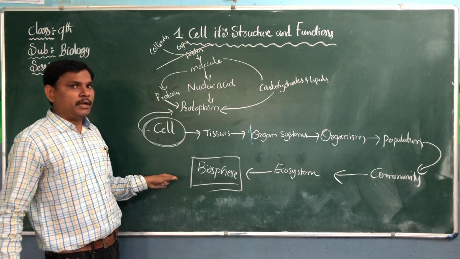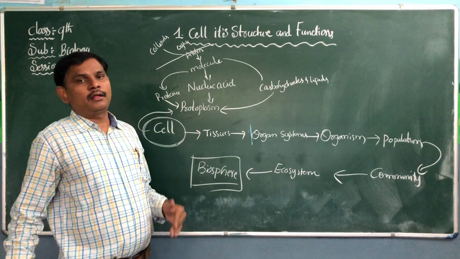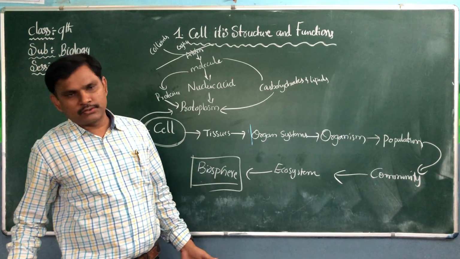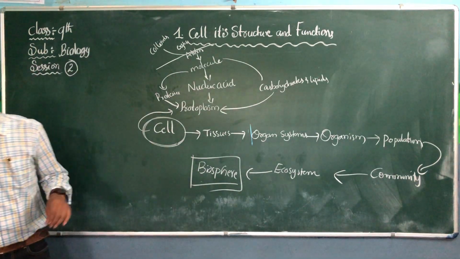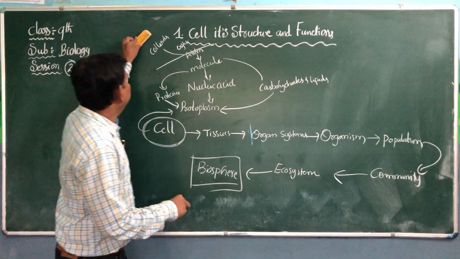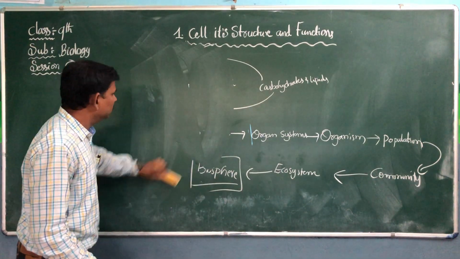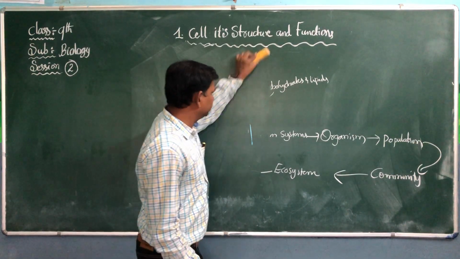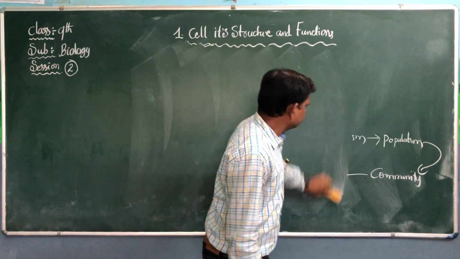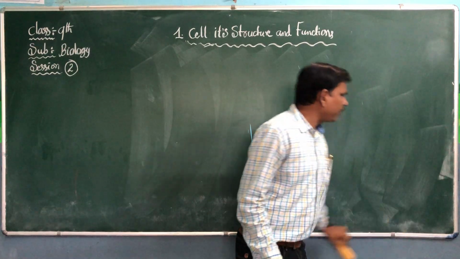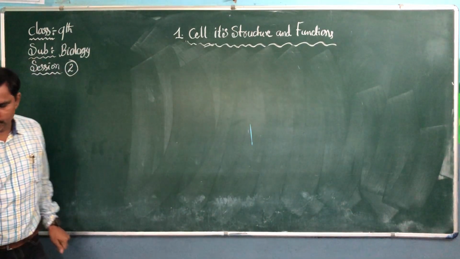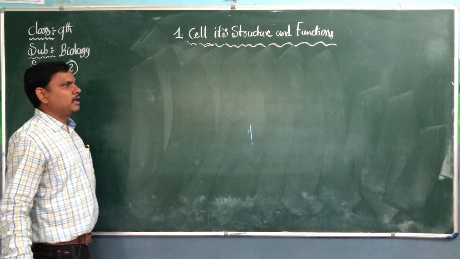In the biosphere, living things are there, non-living things are there. So this is a small explanation of the cell. Now we will enter into our textbook and see what they have given about the structure of the cell.